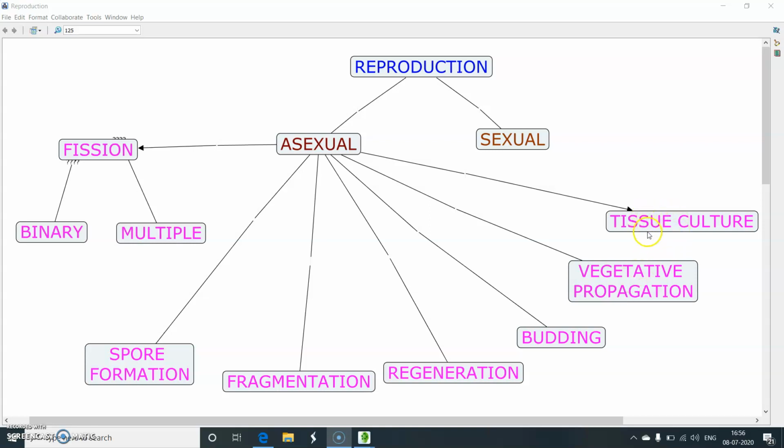Next is tissue culture, in which a tissue, a group of cells, is cultured in vitro. In vitro stands for in lab conditions. So in lab conditions, we are growing a tissue from the plant, which can give rise to a new embryo, and then it can be transferred to a test tube where it will give rise to a new plantlet. This new plantlet can then be grown in nurseries and then transferred to fields. This is a mode of reproduction which is mainly used for research and scientific purposes.